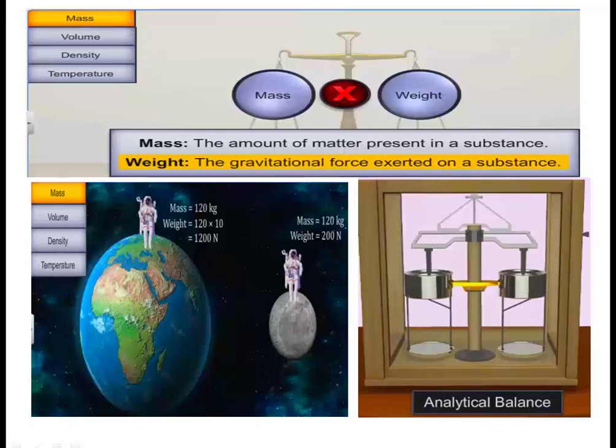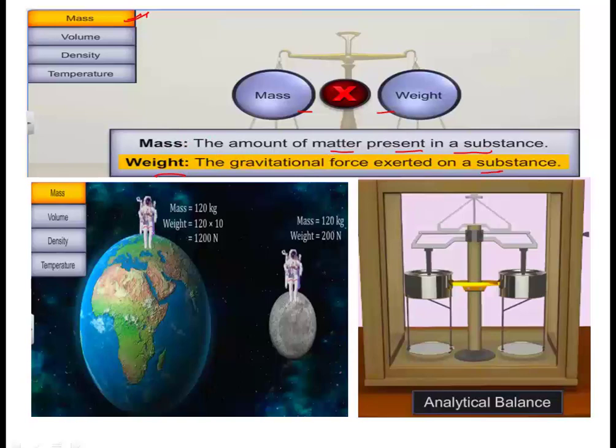Now we will discuss some of the properties, that is mass, very important. But in chemistry generally we use both the terms, that is mass and weight. Are they both the same? They are not. Mass and weight both are different, as mass is the amount of matter present in a substance, whereas weight is the gravitational force exerted on a substance. So mass and weight tend to vary as the gravitational pull changes.